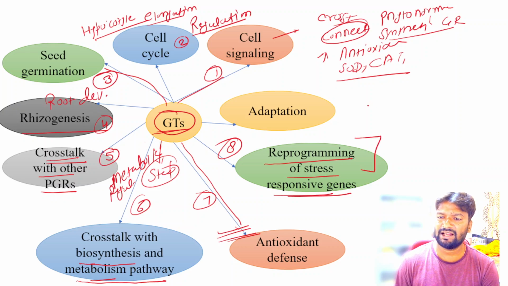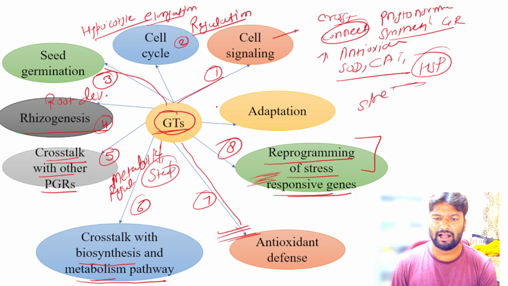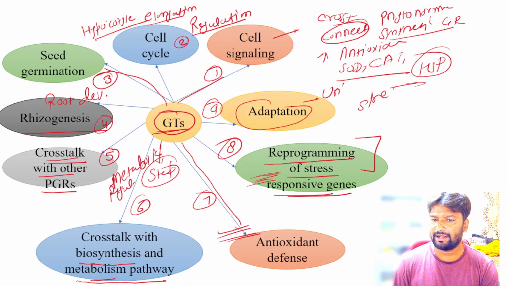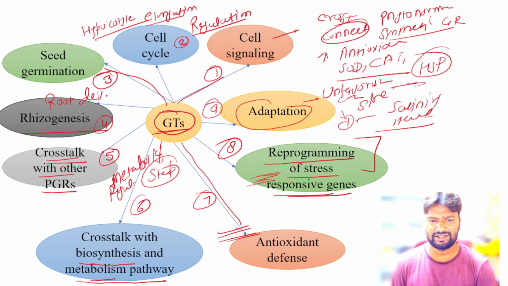That means they regulate stress responsive genes such as HSP, or the many genes which are responsive to abiotic or biotic stresses. Also, they have an important role in adaptation to unfavorable conditions such as drought, salinity, heat, and many other stresses.